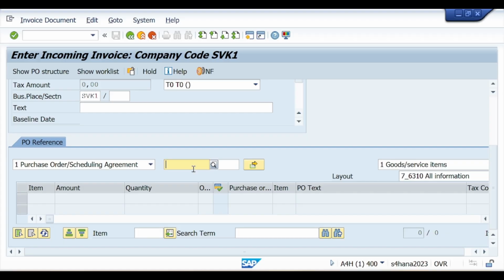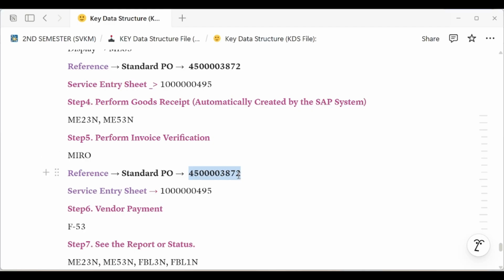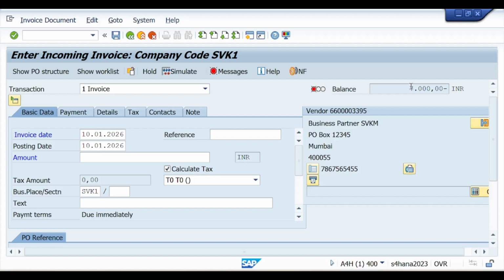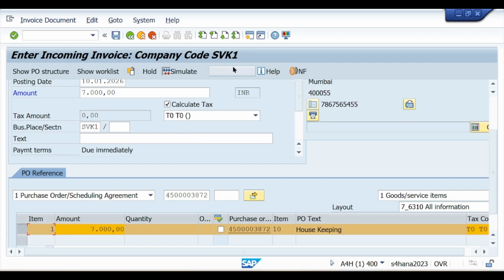Okay, if I go with the purchase order number, enter it, press enter, you can see in balance 7,000 is coming. Here you see 7,000 is automatically coming. If I press enter, you can see the system automatically accepts. Now I will use the second method.